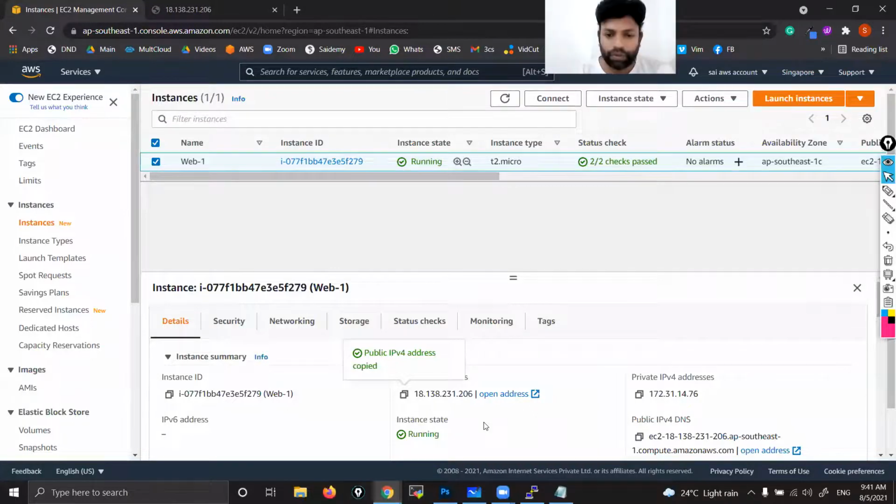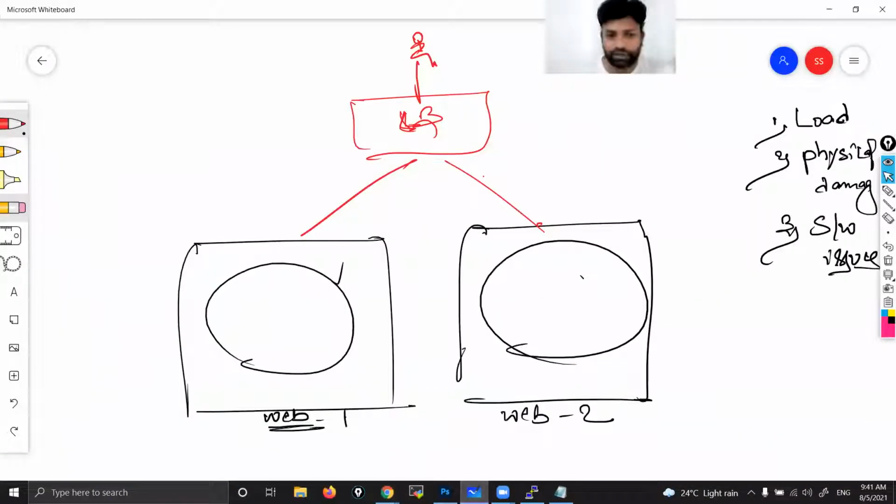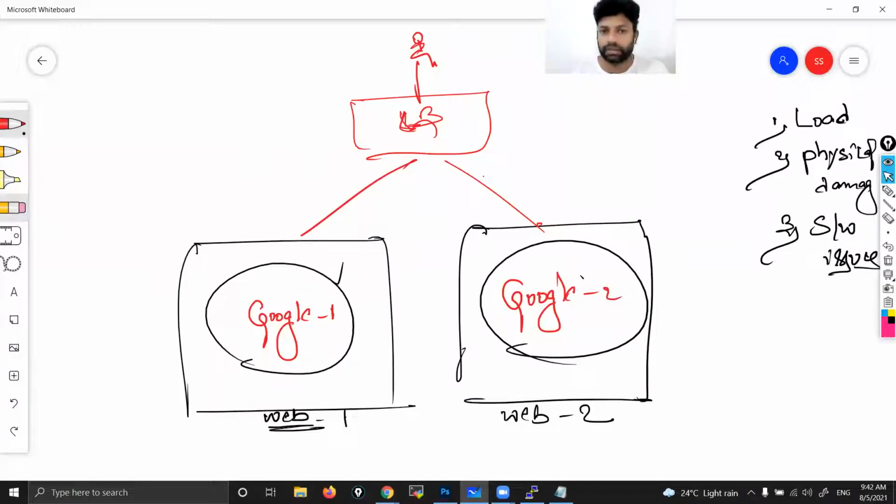Okay. Now, the second web server. Here I kept content Google 2. The second web server I launch in a different manner. Intentionally, I'm going to keep some different content. In real time, they keep the same web content, because every time you type Google, you should see Google only, not like Google 1, Google 2, right? But intentionally, I'm taking different web content like Google 2. Why I'm taking that, you will understand in tomorrow's class. I'm taking different content, and this we launch in a different manner. Let's see how we are going to do it.